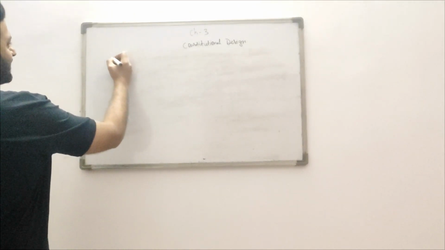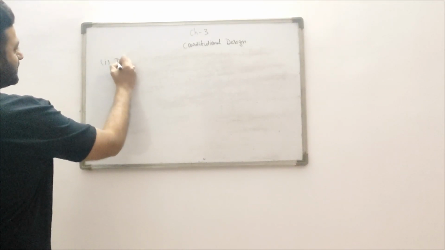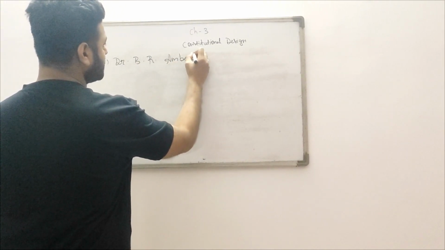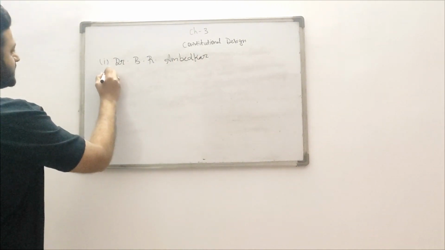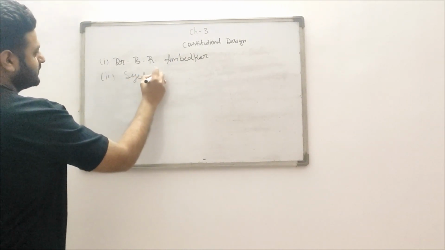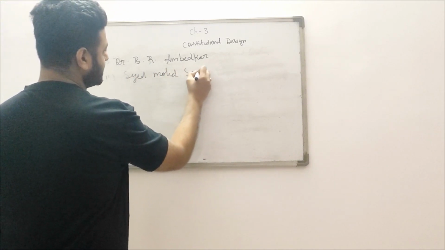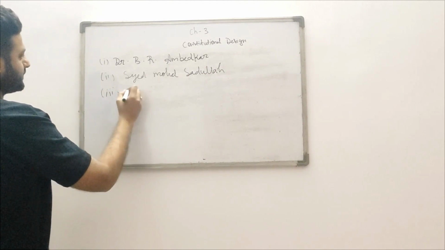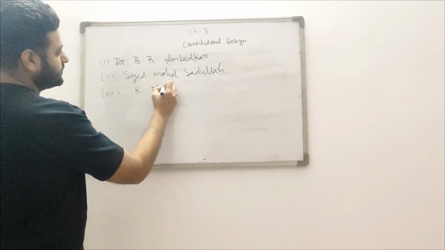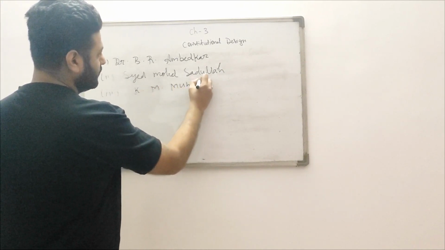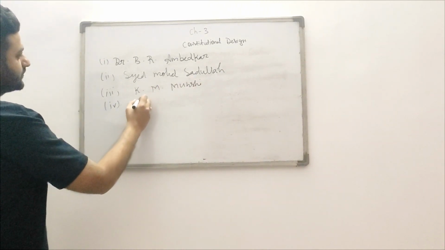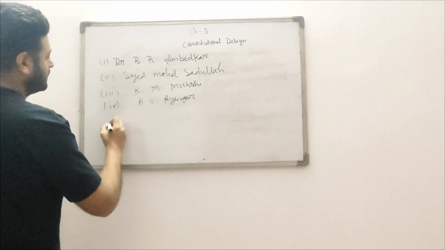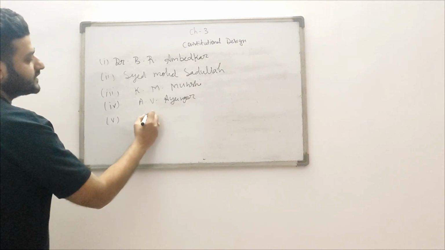So in the Draft Committee, the first person was Dr. B.R. Ambedkar. He was the president of that committee. Second one was Sayyid Muhammad Saadullah. Third one was K.M. Munshi. Fourth one was A.B. Iyengar. Fifth one was Alladi Krishnaswamy Iyer.